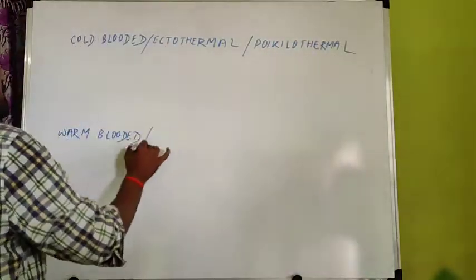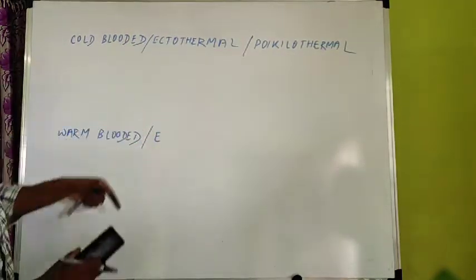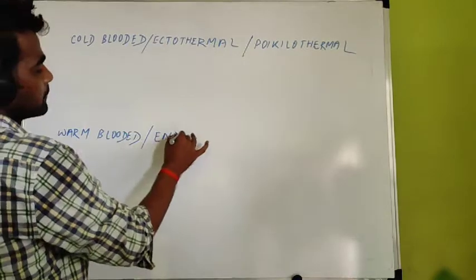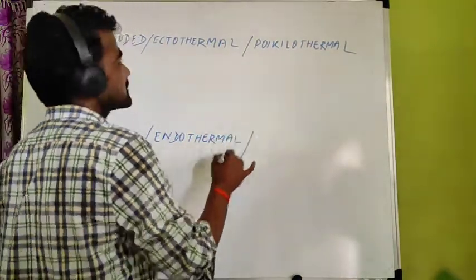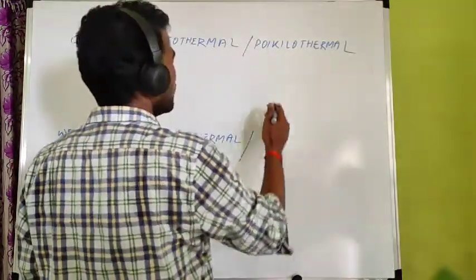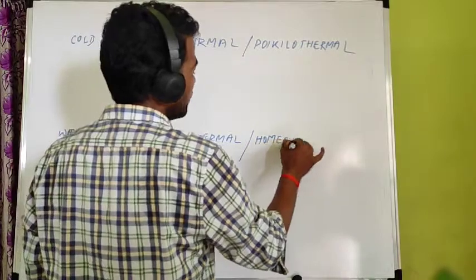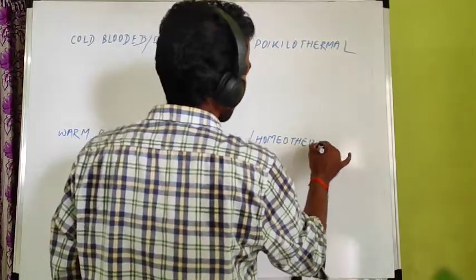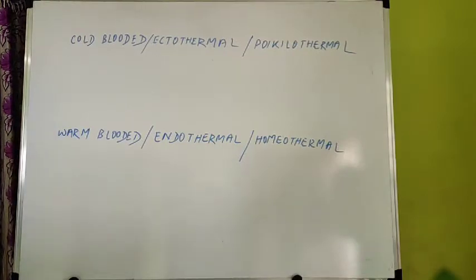Similarly, warm-blooded or endothermal, opposite of ecto, cold opposite warm, ecto opposite endo, endothermal, and also called homeothermal animals. Now we'll discuss in detail what is the meaning of cold-blooded and warm-blooded animal.